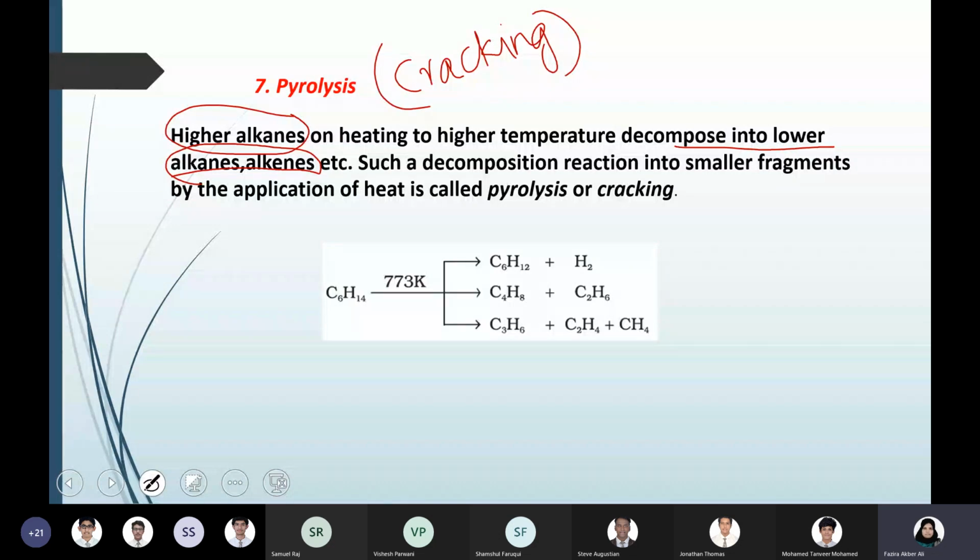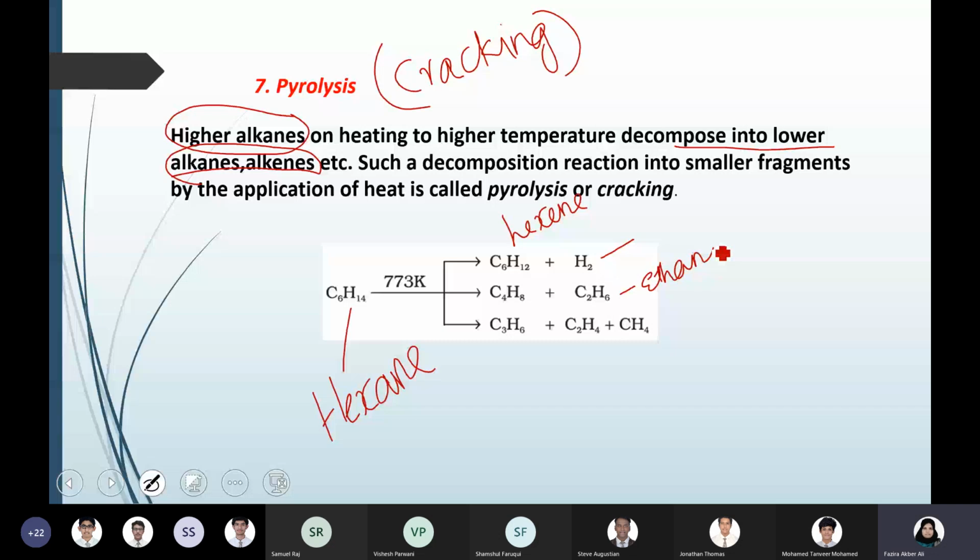Say for example, if you look into the example given below, C6H14, that is hexane, with 6 carbon atoms and 14 hydrogen atoms, on strong heating it can either form hexene, that is a double bonded compound, C6H12, and hydrogen. The second probability is that it may form butene, that is C4H8, plus ethane.